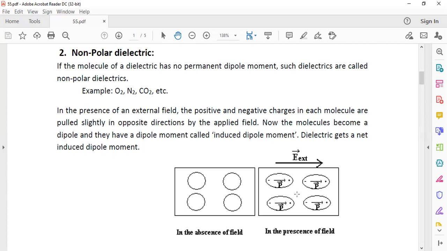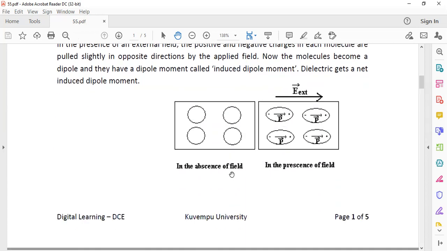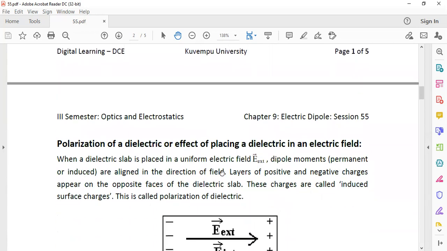Then there is a separation between the positive and negative charges, and the molecule acquires dipole moment. This is called induced dipole moment. The material gets a sum of all these induced dipole moments, and the material is said to be polarized. Let us study this polarization in detail.